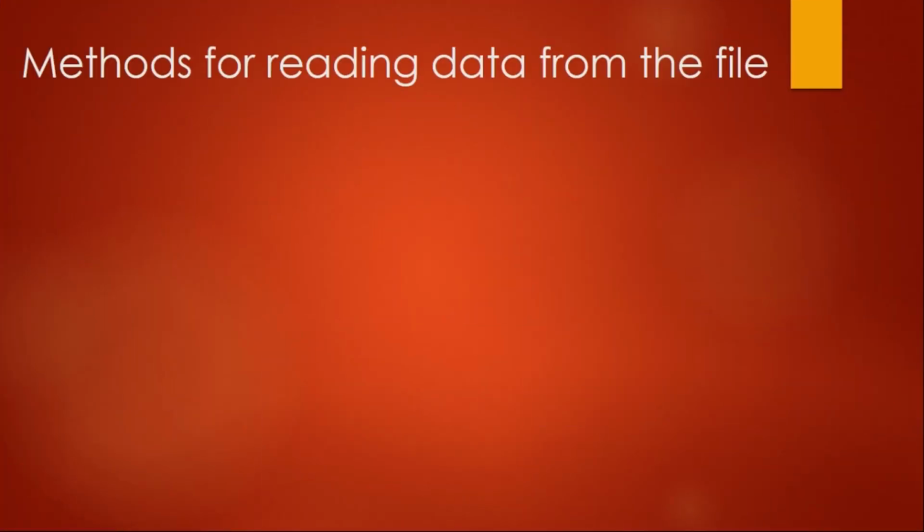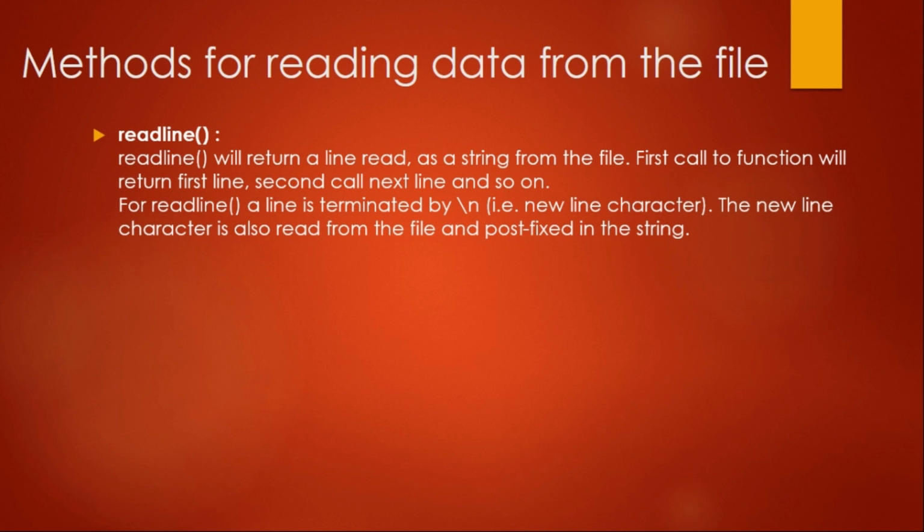There are 3 different methods for reading the data from the file. The first one is readline. The readline function will return a line which will be read as a string from the file. The first call will return the first line, the second call obviously the next line, and so on.